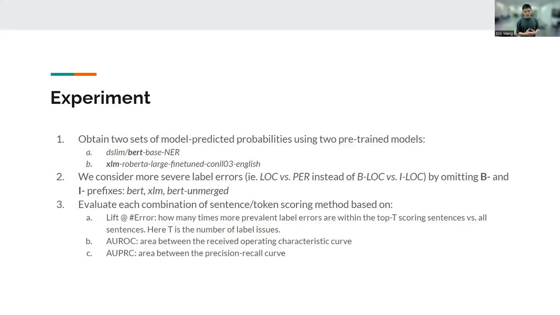The second and the third criteria are AUROC and AUPRC, which are really common in information retrieval literature. So here we use sentences that contain at least one label error to be a true positive. And then we calculate the area under the receiver operating characteristic curve and the precision-recall curve.